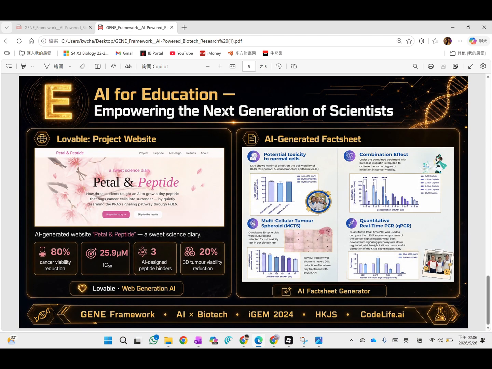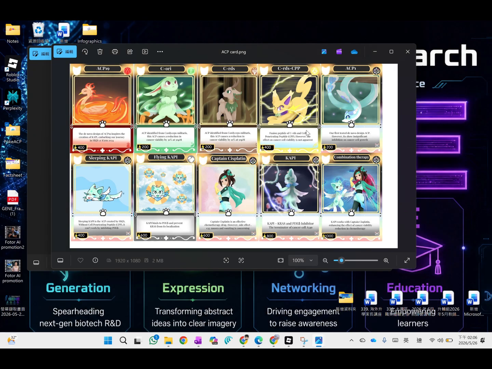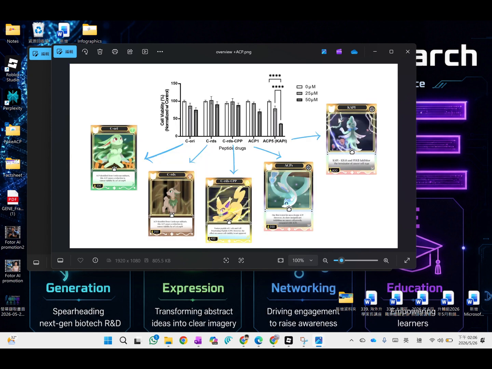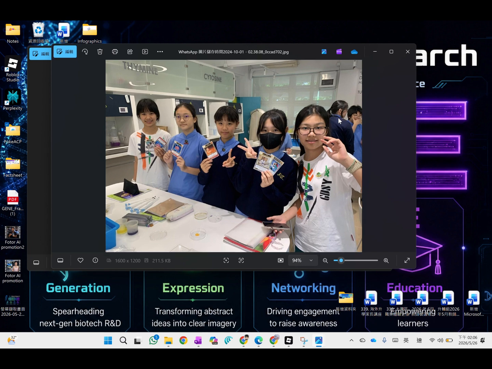On to education. Spread the result of the investigation to more people around. To make our complex lung cancer research accessible, we created Poke ACPS. This card game maps our real wet lab data onto competitive mechanics, letting students use peptide cards to destroy cancer cells and learn biotechnology through interactive fun.